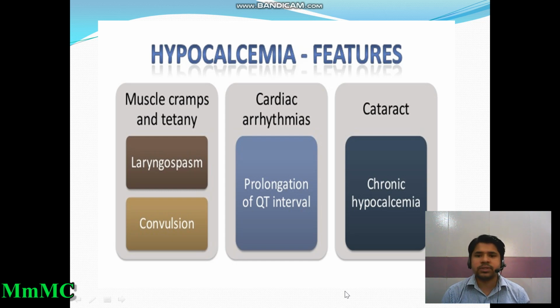Cardiac arrhythmia, this is a life-threatening condition of hypocalcemia. And in this cardiac arrhythmia, when you do an ECG for a patient, we see there is a prolongation of the QT interval in the ECG. And also cataract occurs due to chronic hypocalcemia.